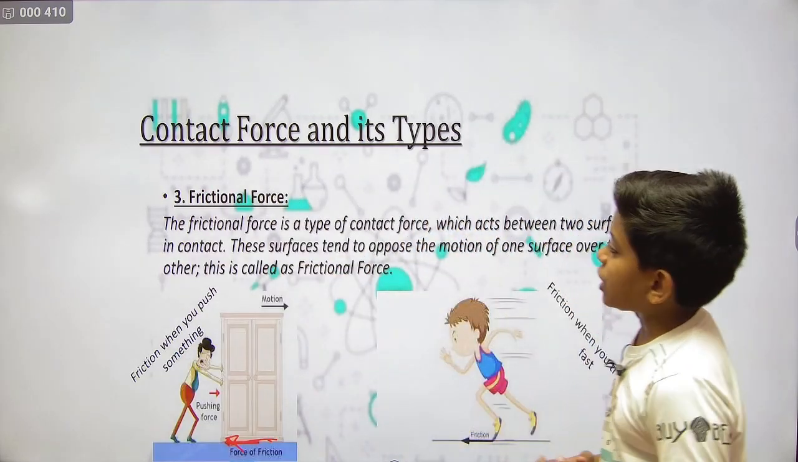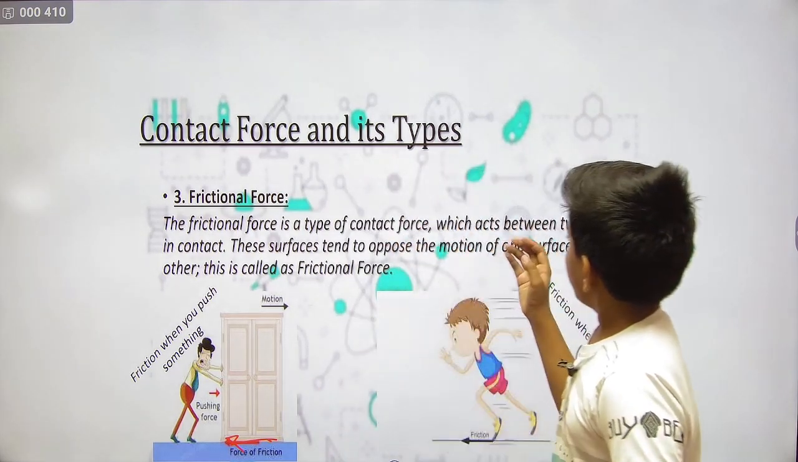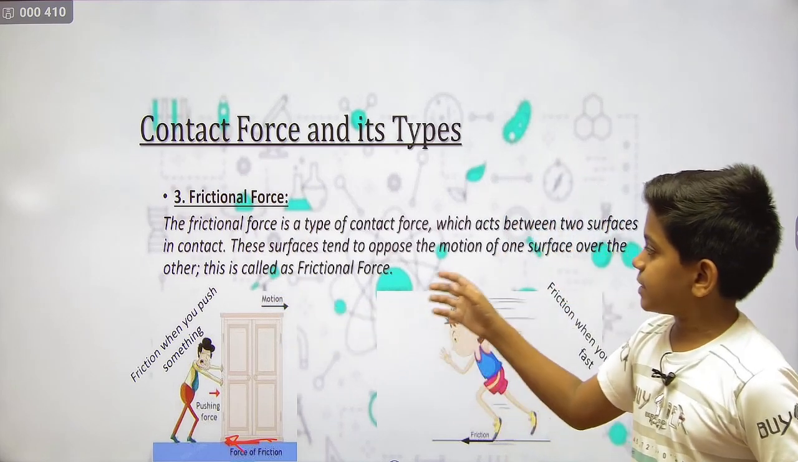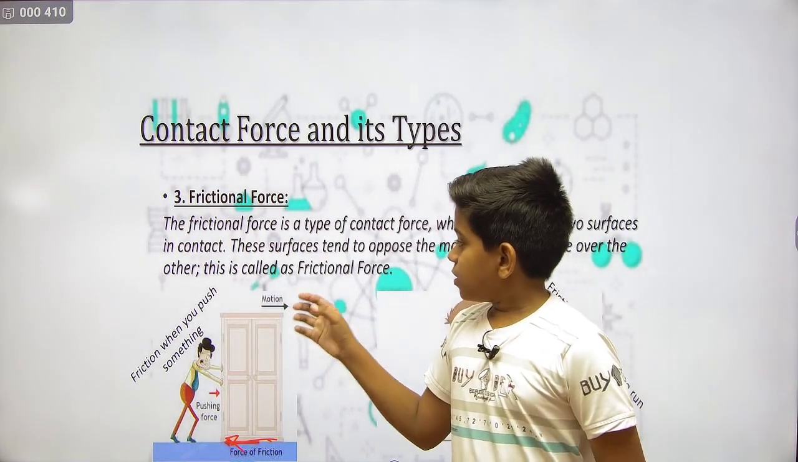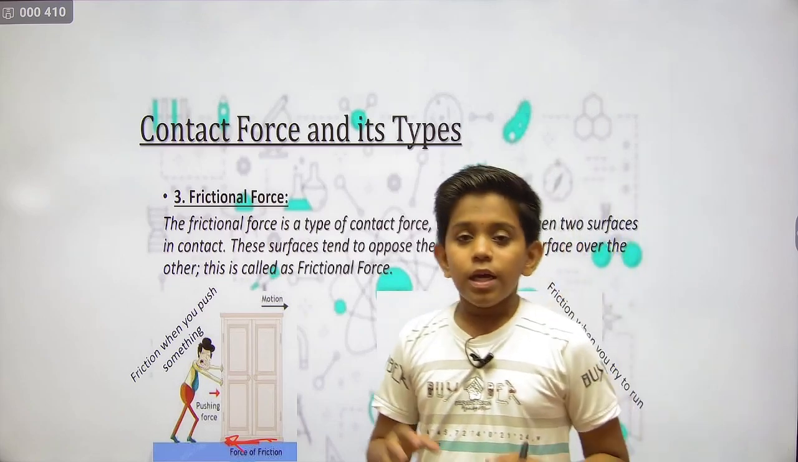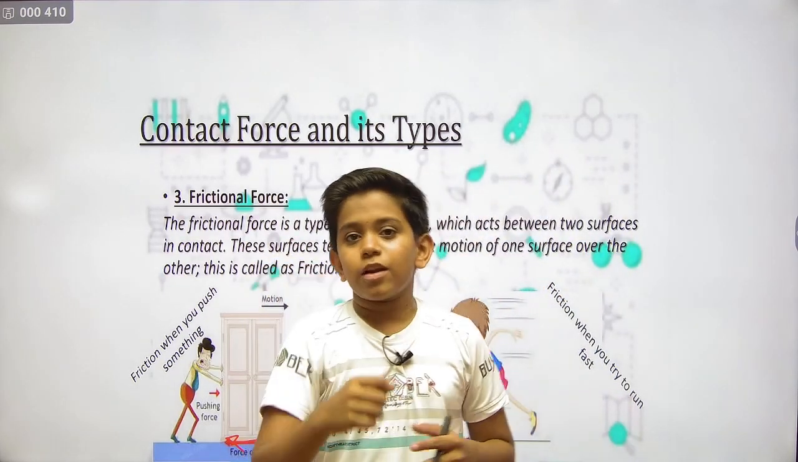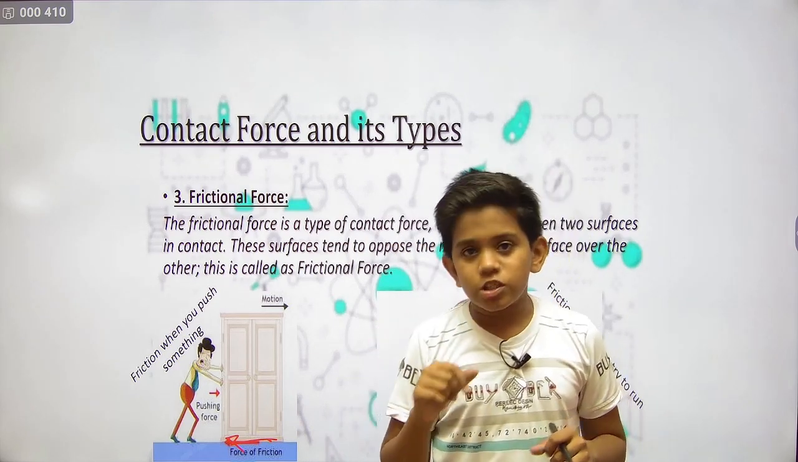Third, we have frictional force. Frictional force is a type of contact force which acts between two surfaces in contact. These surfaces tend to oppose the motion of one surface over the other. This is called the frictional force. Let's take some examples. When you smash your hand on the wall, it comes back. So it is a type of frictional force.